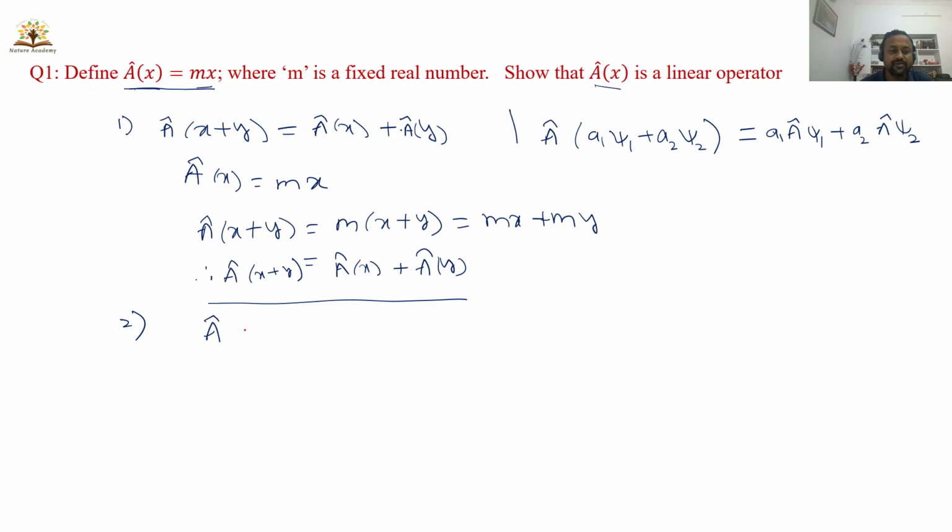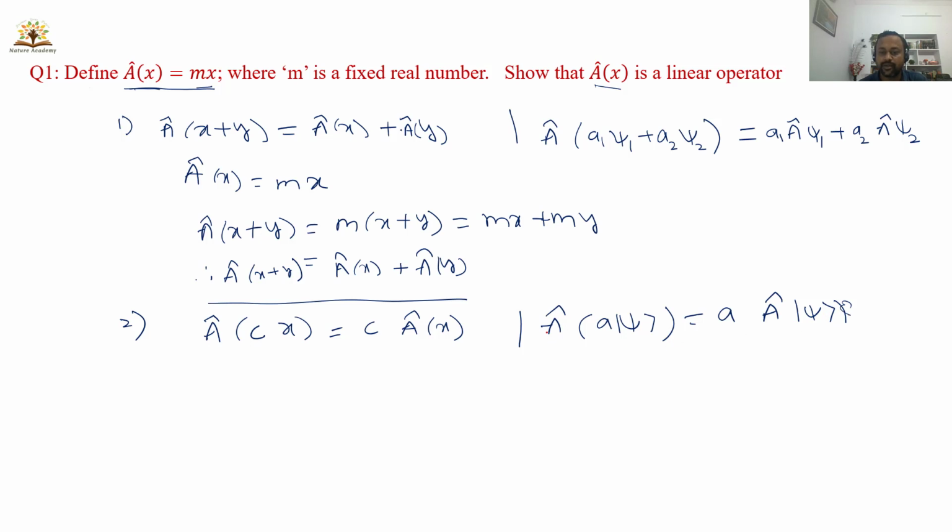The homogeneous property is when A is acting on c times x, you should get c times A on x. You can also write it in terms of a wave function. A is operating on the wave function psi, you should get small a, the eigenvalue, times the wave function. So when an operator obeys this formula, we can say the given operator is a linear operator.